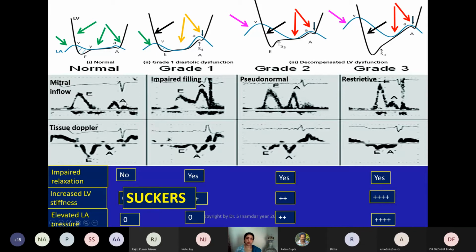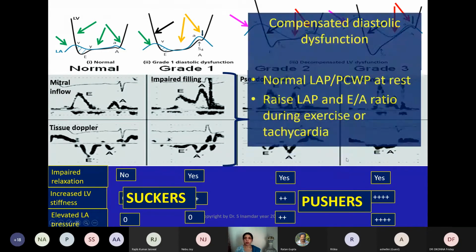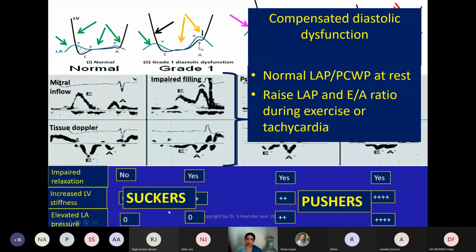That this is the sucking effect which is responsible for the movement of blood from LA to LV, and here LA has to push blood at the cost of increase in pressure, and that is how you get the sucking and pusher's concept. So these two, normal and grade 1, are known as compensated diastolic dysfunction. There is normal LAP or PCWP, provided there is no mitral stenosis or lungs are normal at rest.